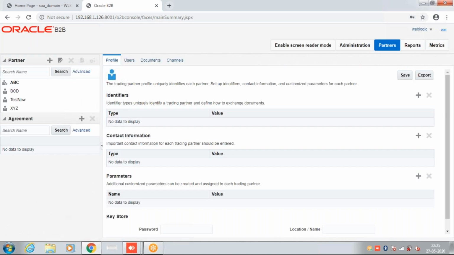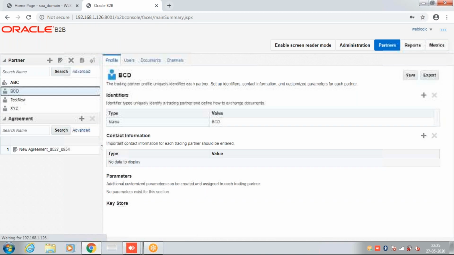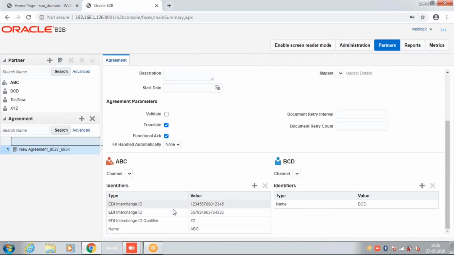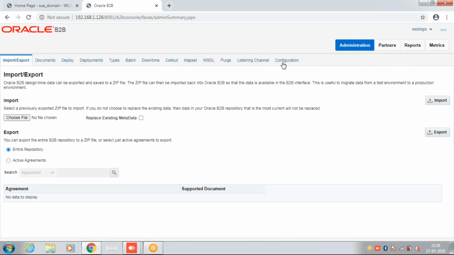So by default, if we don't configure anything, take the example of this BCD where this agreement is inbound. Here we have the option of this channel. This channel will be configured under this host trading partner. If we don't define anything here, it will go to the default queue. In the administration, by default it's the JMS queue, but here we have one property.